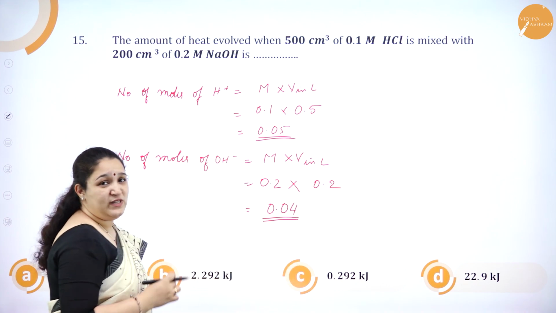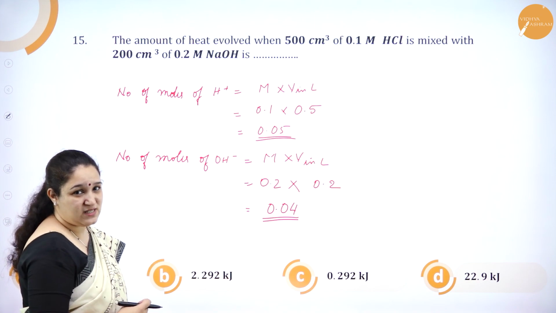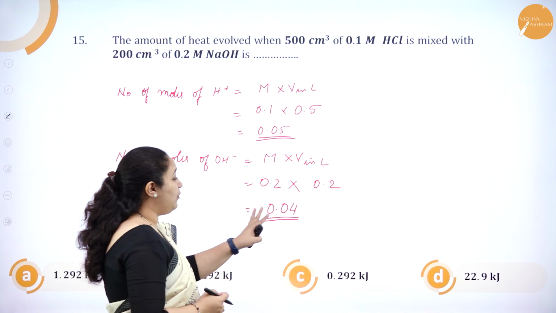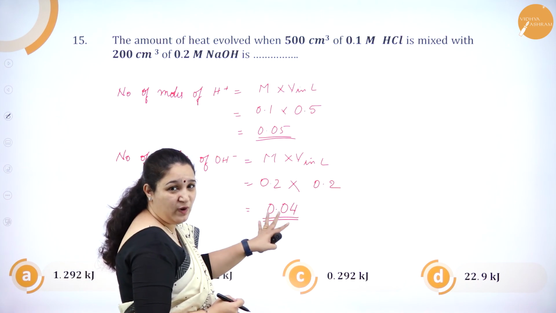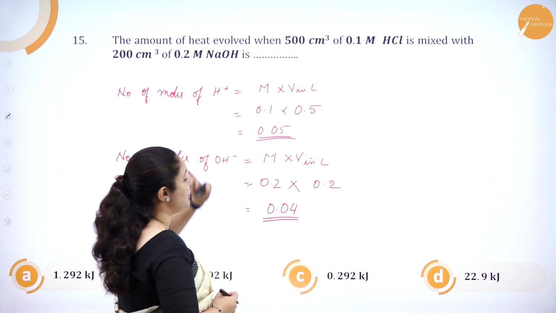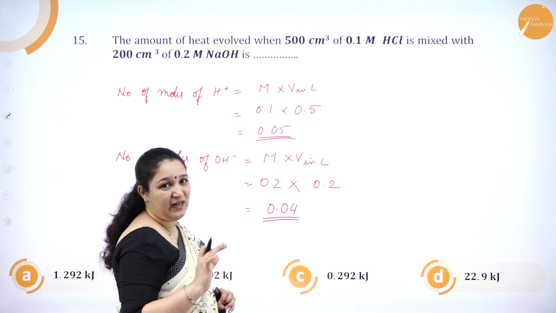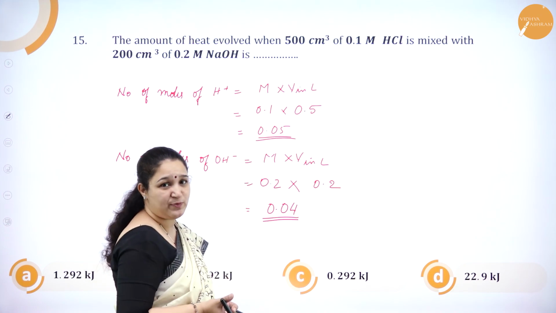The number of moles is less for OH minus ion. So 0.04 moles of OH minus has neutralized 0.04 moles of H plus ion. Some moles of H plus ion remain unreacted because there is no OH minus.